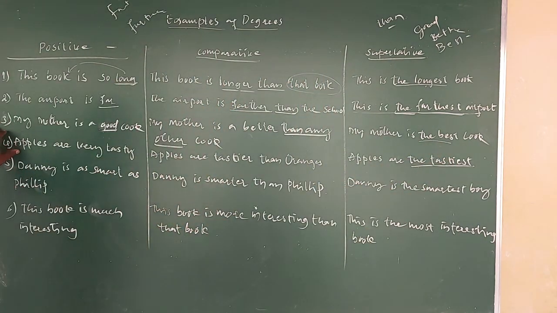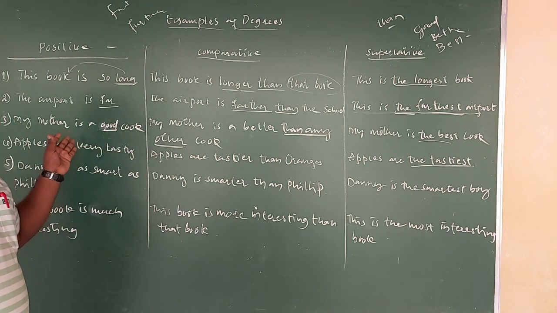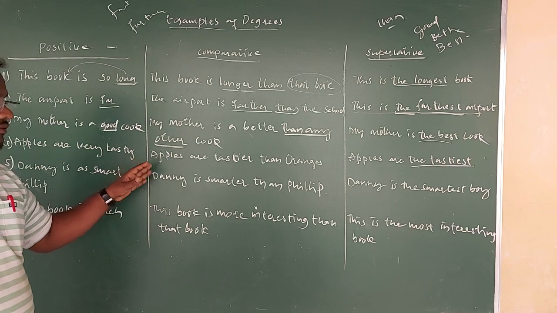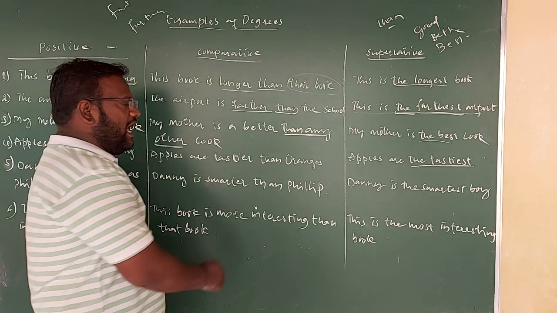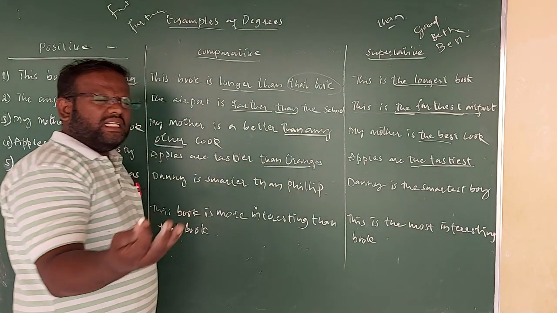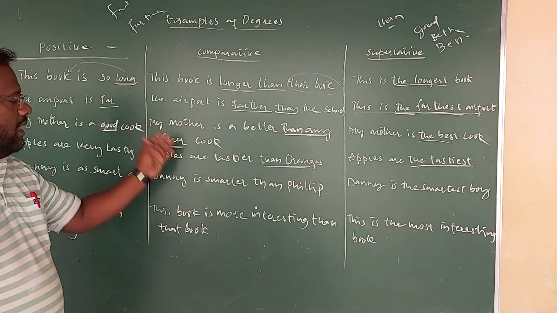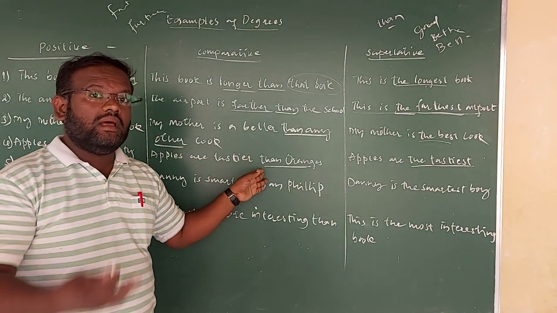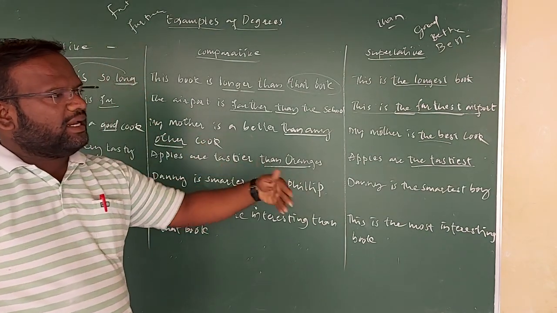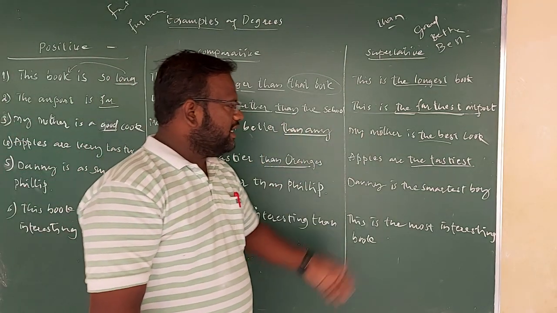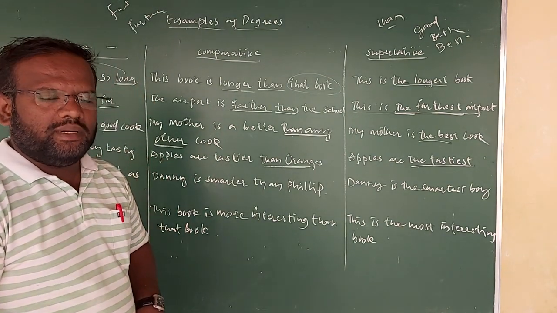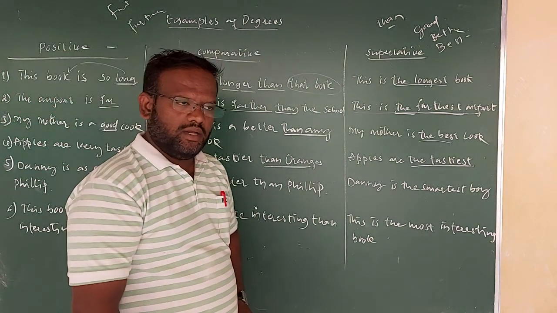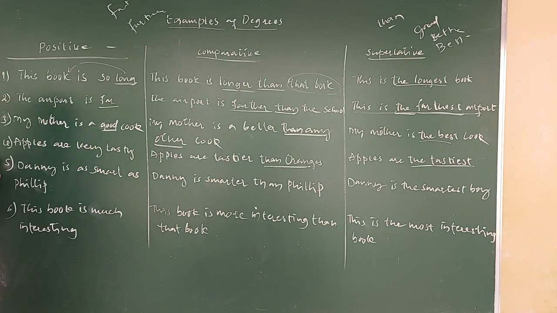We'll go for the next, fourth example. Apples are very tasty. That is positive. In comparative it will become, apples are tastier than oranges. Or you can take any other fruits. Okay, apples are tastier than oranges. When we go from comparative to superlative degree, it will become, apples are the tastiest fruits, or apples are the tastiest.